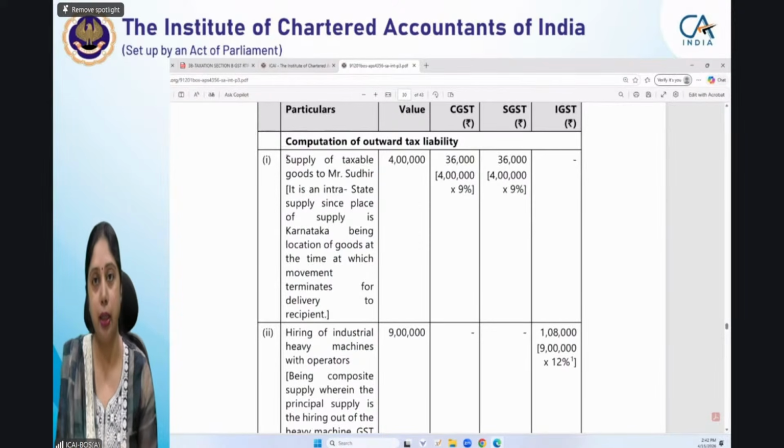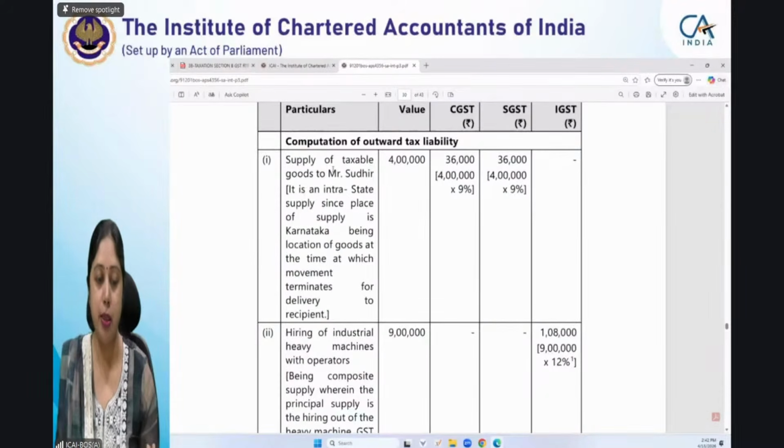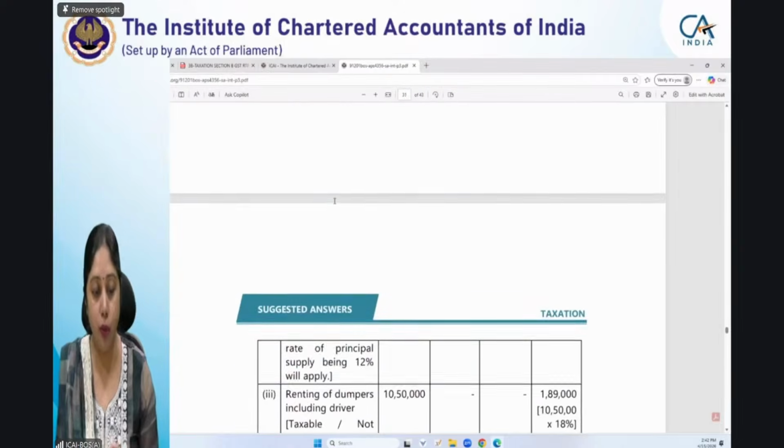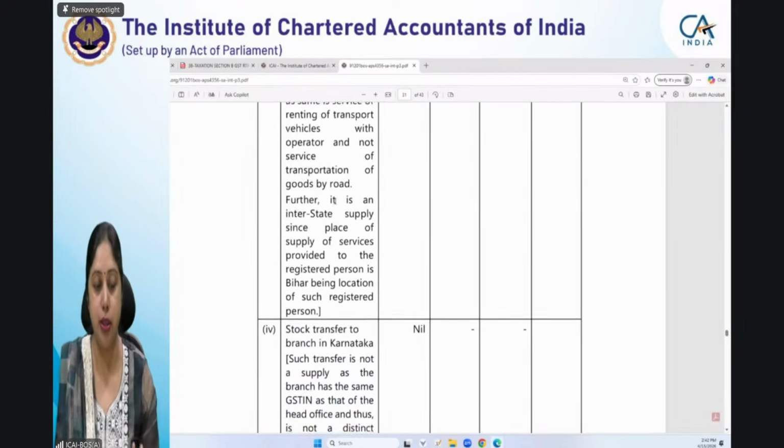So that is how we categorize them. So I hope that answers your question also. See, this is how you have to present it. I have mentioned supply of taxable goods to Mr. Sudhir. So here you have to mention that it is an intrastate supply because place of supply is this. And this is how reasoning has been provided. You will see that nowhere we have given these section numbers, rule numbers, or notification circulars. Nowhere.